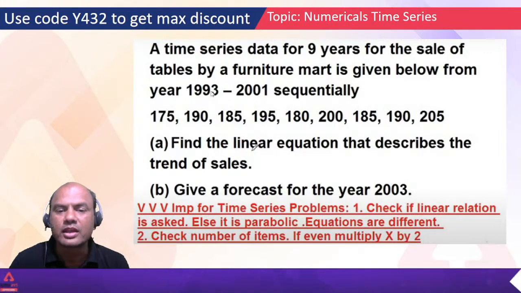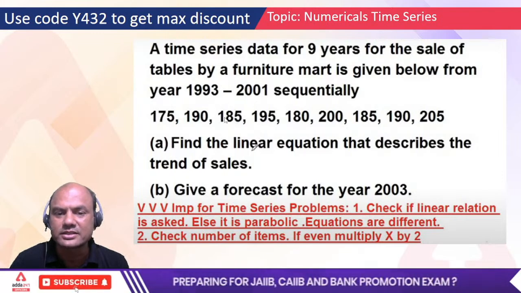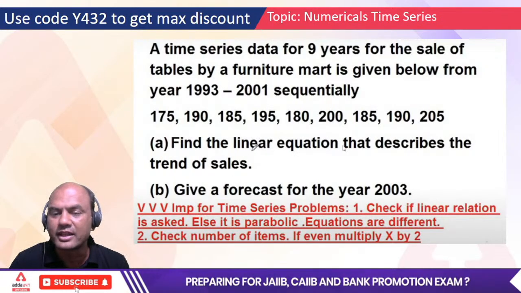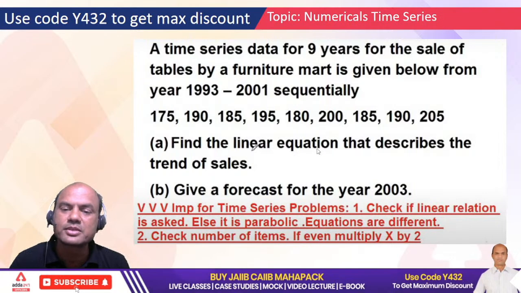Okay. So now we have got these two data, x and y axis. Find a linear equation. Linear equation means what? Y equals a plus bx. I'll show you now. And forecast for 2003.